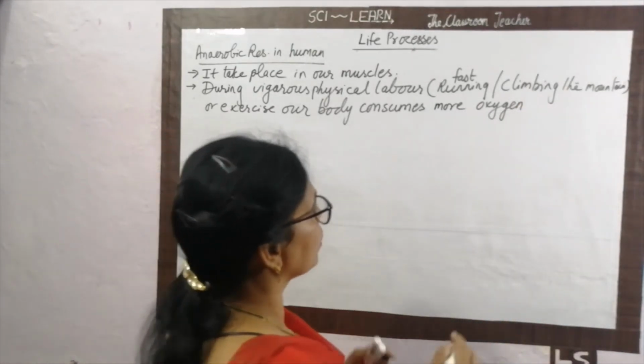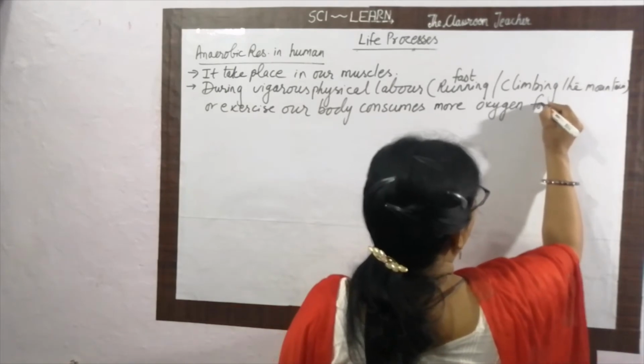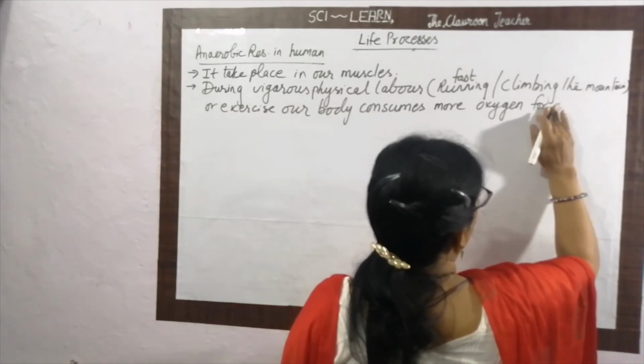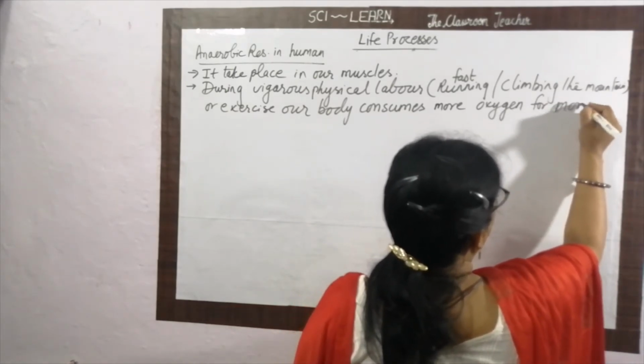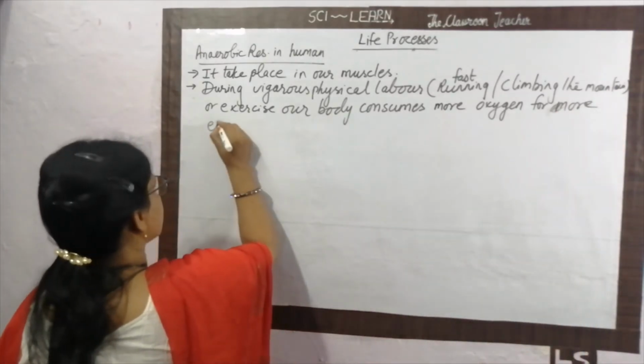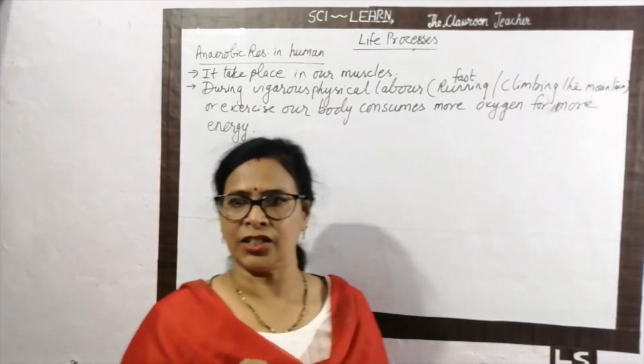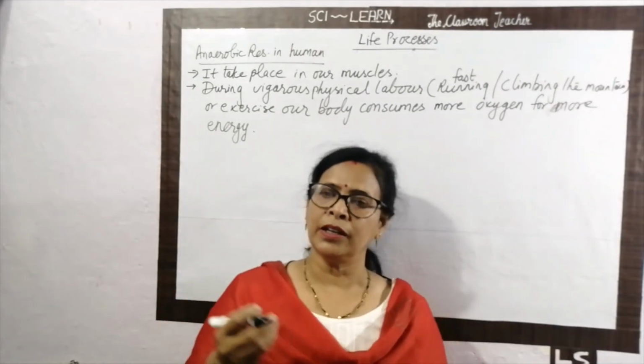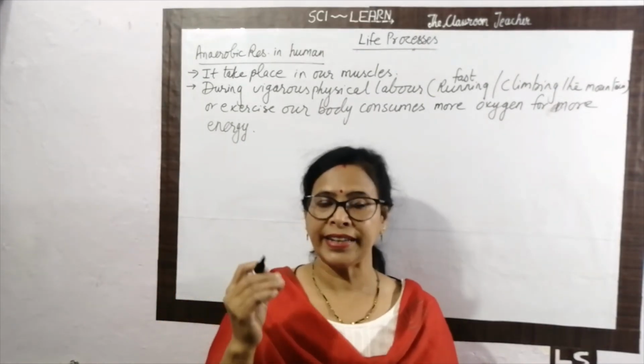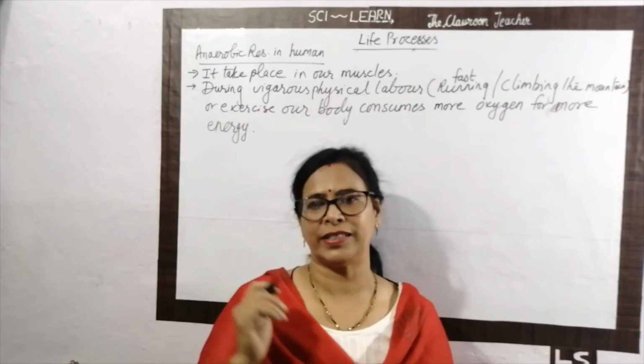We consume more oxygen for more energy. But what is our physical condition at that time? Our blood cannot supply an adequate amount of energy to the cell.